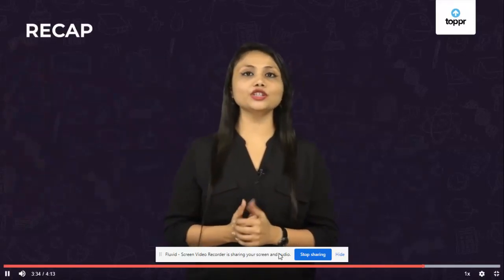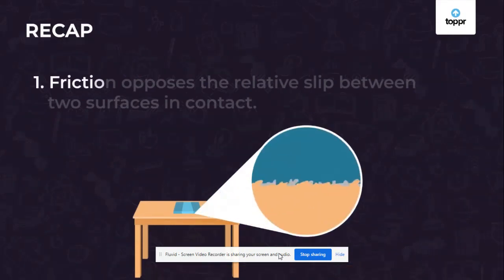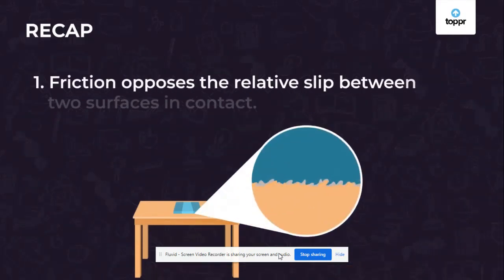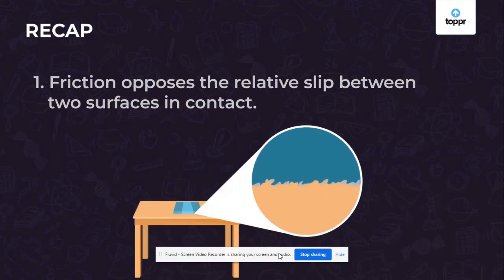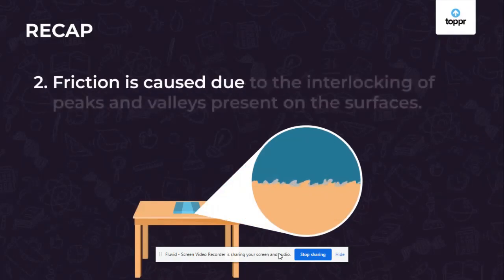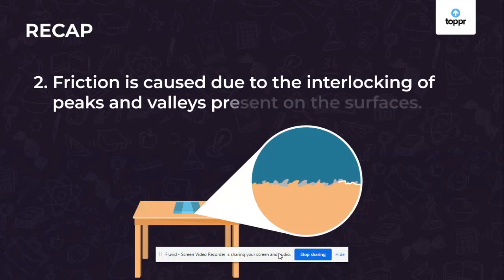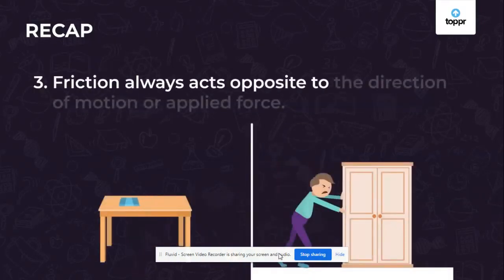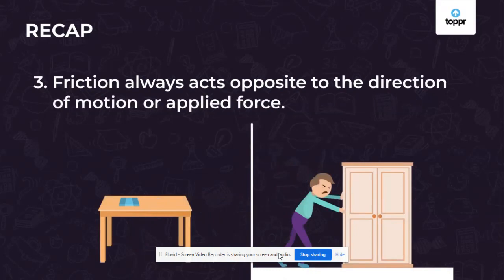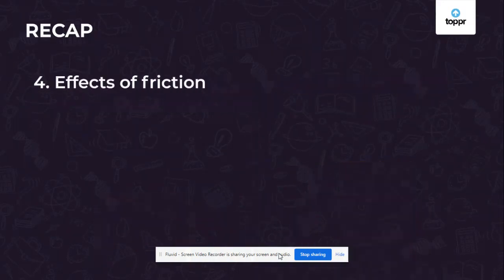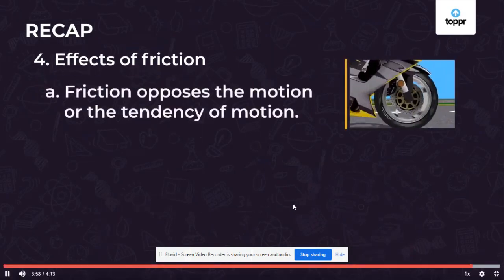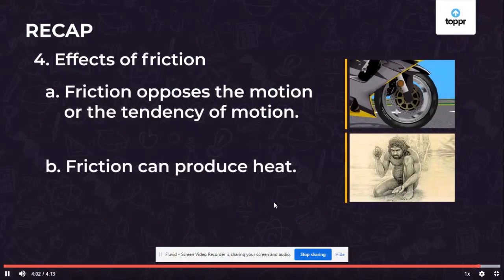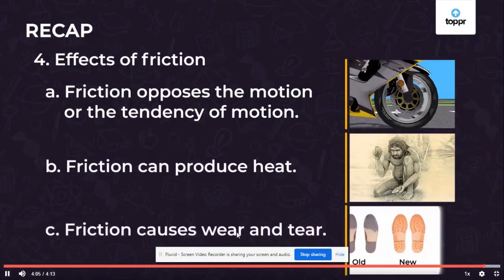That's all for today. Let's recap what we have learned so far. We learned that friction is a force that opposes the relative slip between two surfaces in contact. And then we saw that friction is caused due to the interlocking of peaks and valleys present on the surfaces. We also saw that friction always acts opposite to the direction of motion or applied force. Then we saw some effects of friction. Friction opposes motion or the tendency of motion. Friction can produce heat. And friction also causes wear and tear.